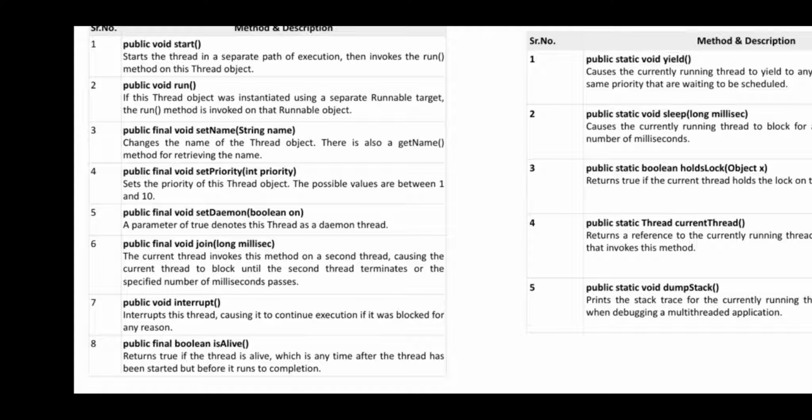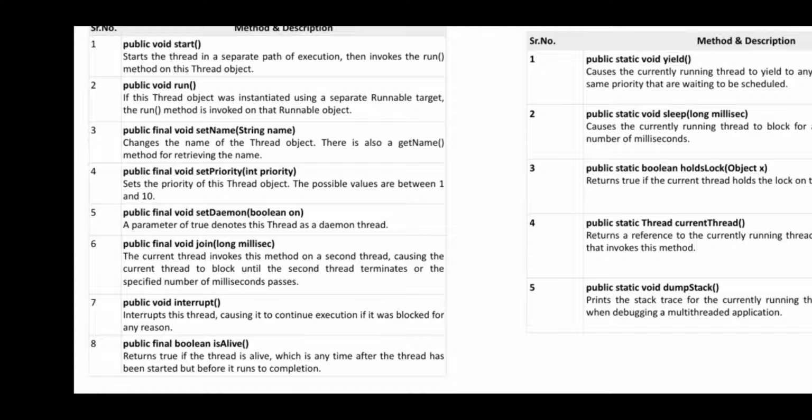Join means what? When one thread is executing and another thread is waiting, and the second thread will be executing, at that position, until the second thread completes all the statements within the running program, the first thread will be waiting. And after completion of that, it goes and executes itself. That is nothing but the join function. Interrupt means if there is any problem within a thread, interruption will be there, and then it will be blocked, meaning it will be in a waiting state.